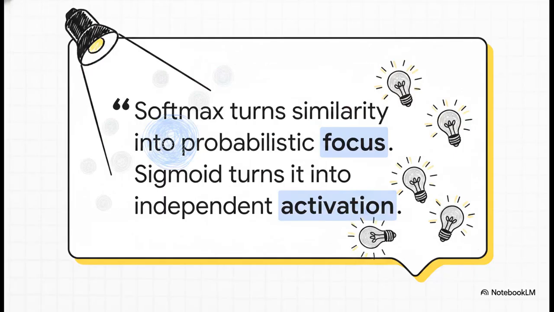So if you take one thing away, let it be this. Softmax forces the AI to make a choice. It turns a bunch of raw scores into a competitive, probabilistic focus. Sigmoid, on the other hand, just creates independent activation. It tells you if a word is interesting on its own, but it doesn't tell you how interesting it is compared to everything else. And when it comes to AI attention, what's the point of a spotlight if it can't decide where to shine?